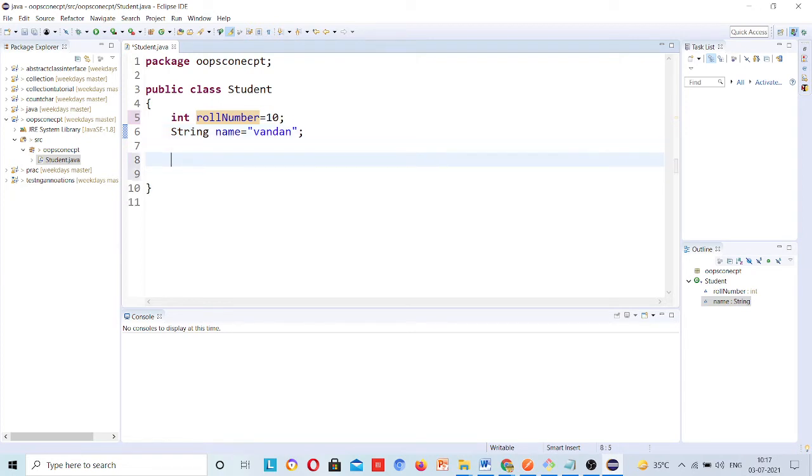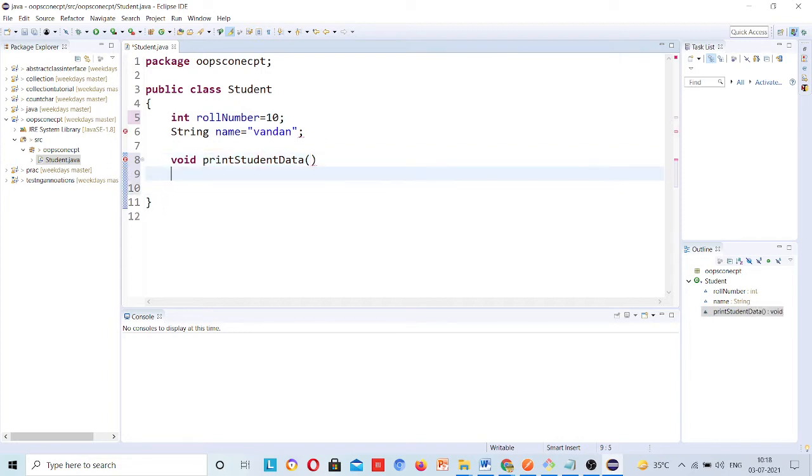There will be a method void printStudentData. Okay, so whenever I want to access any student data, I will just call this method, and this method will return me the student data.